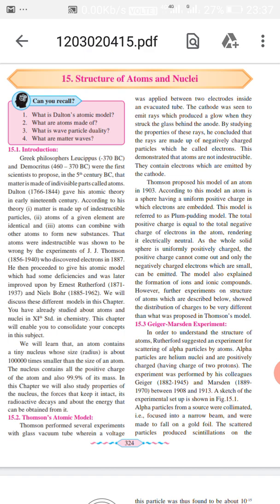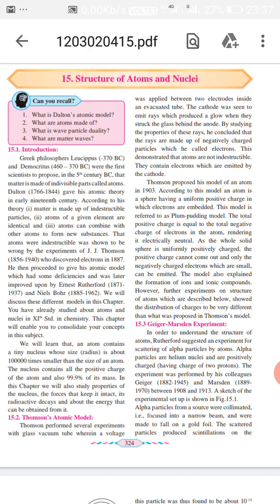That atoms were indestructible was shown to be wrong by the experiment of J.J. Thomson. Now we know that J.J. Thomson performed a very important experiment, and after that he discovered electron in 1887.